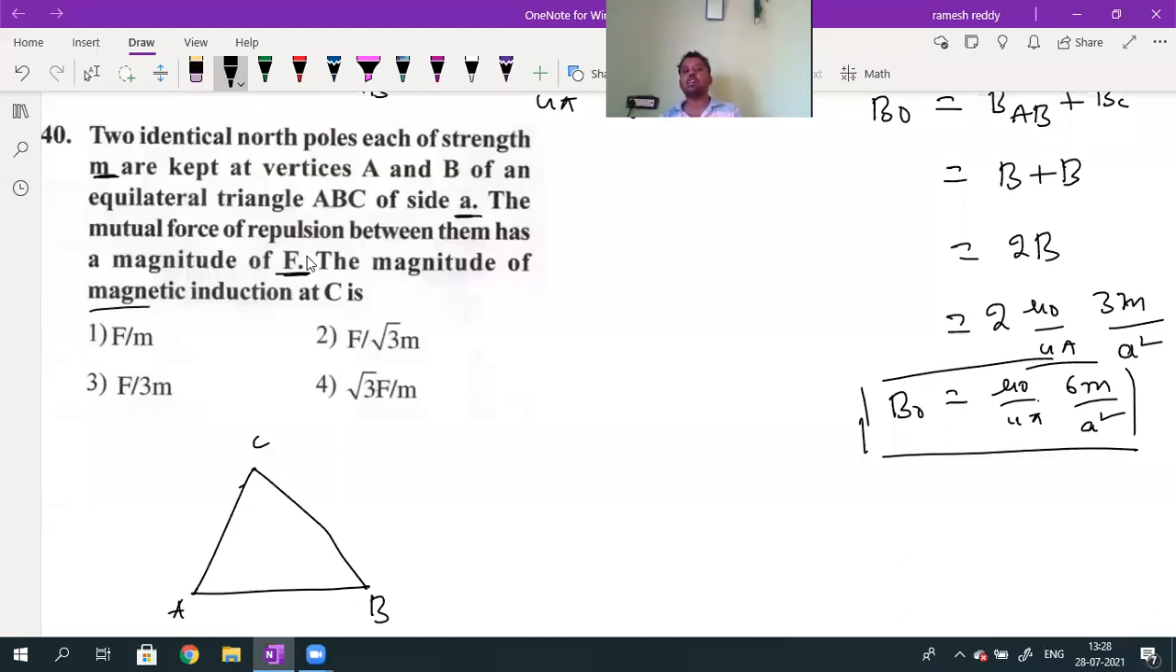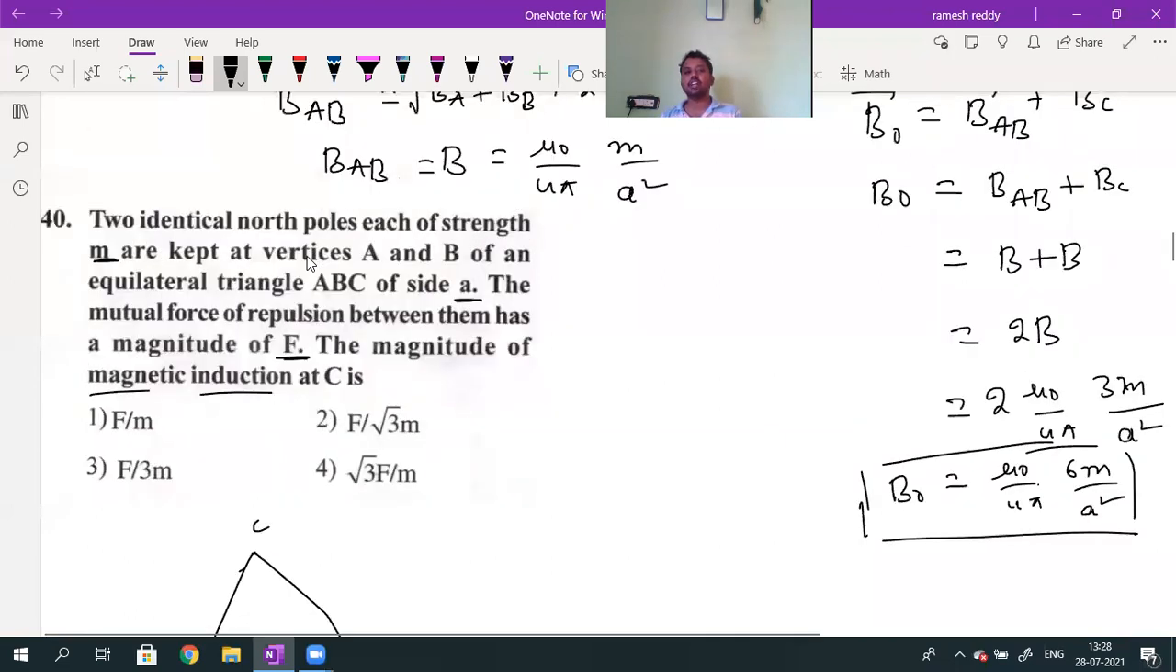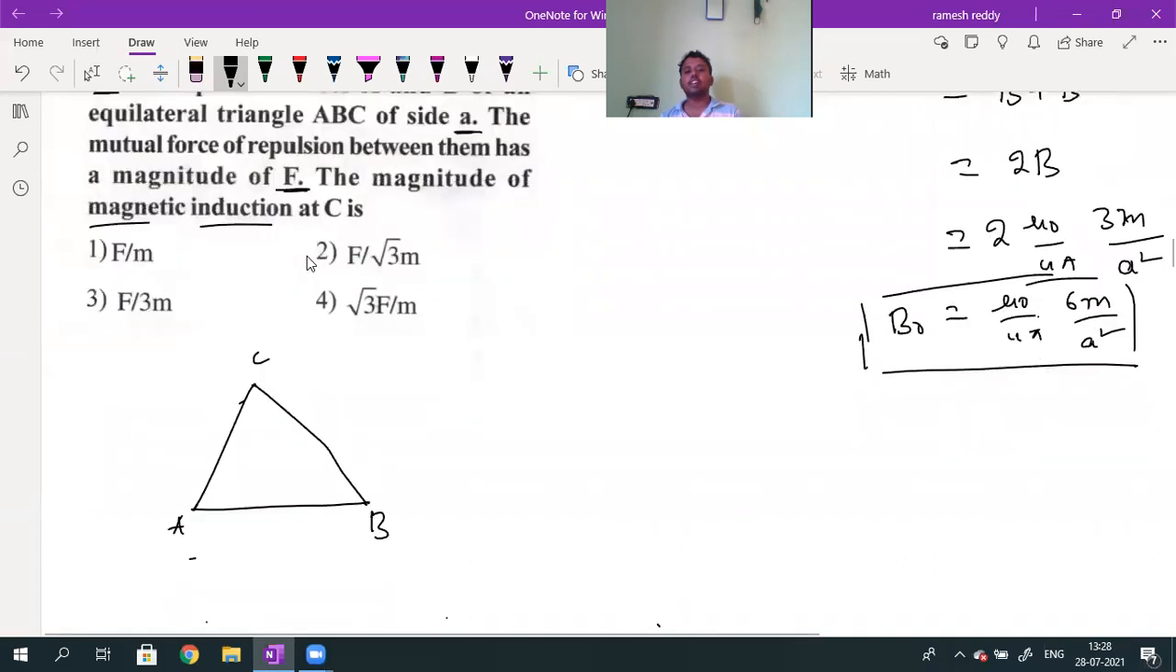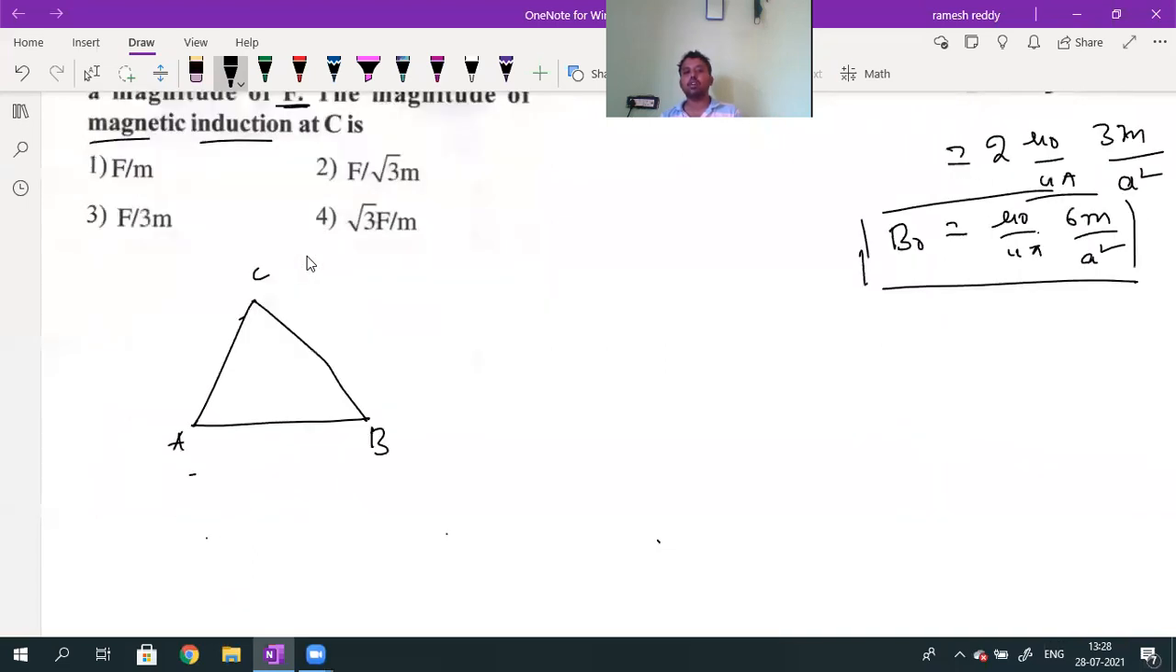Magnetic field induction is also called the intensity of magnetic field. Another name for magnetic field induction is magnetic flux density. Okay? So they are asking us to calculate the magnetic field induction at C. Here also a north pole is there. The repulsion force between them will be equal to F. They are asking us to calculate the magnetic field induction at C.